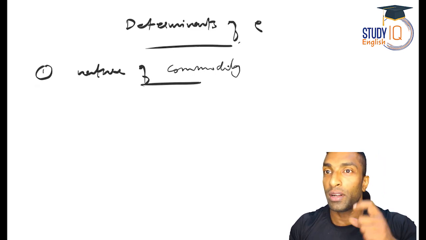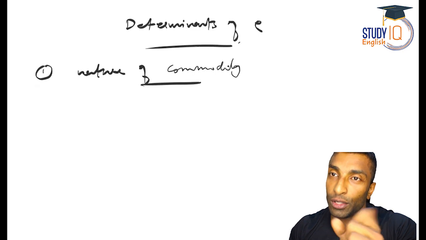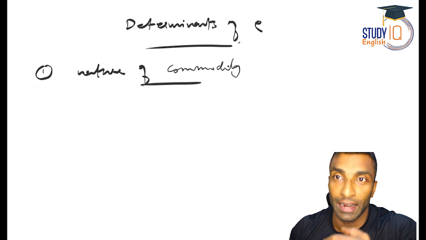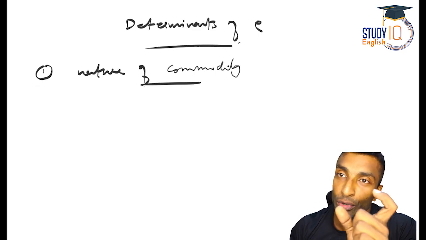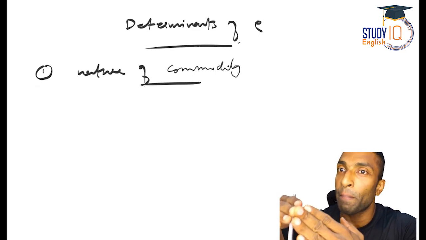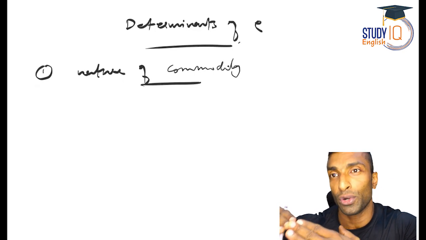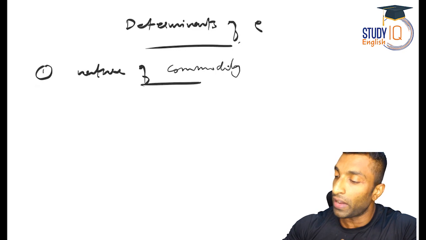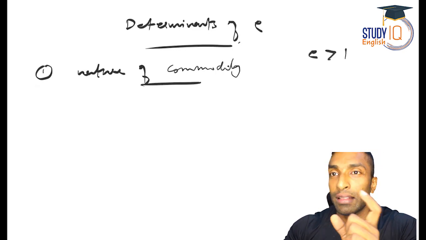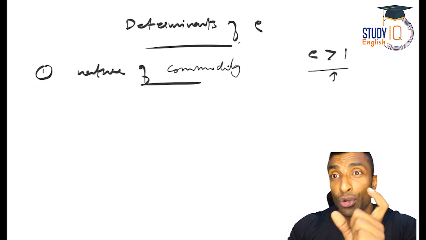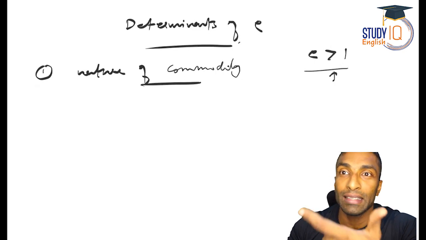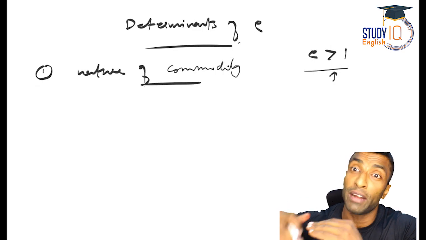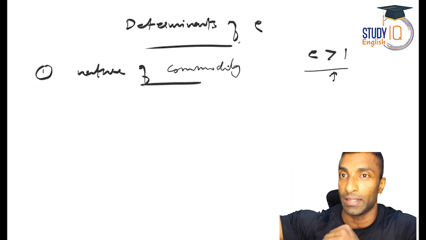So necessity is what? Inelastic, yes, and luxury is elastic. For elastic, you can use the word either luxury or you have choice. When you have choice, you can wait. That's why elastic. That's why E greater than 1. So whenever you see E greater than 1, these are items that have choice, or are not necessary. These are luxury, like air conditioners and all. The price will change, demand will change drastically because you can wait.